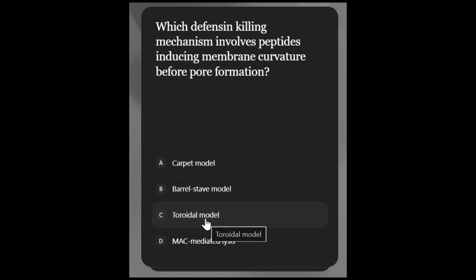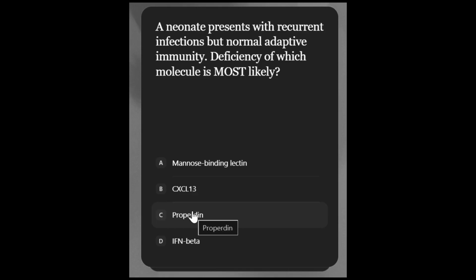A neonate presents with recurrent infections but normal adaptive immunity. Deficiency of which molecule is most likely? The answer is mannose-binding lectin. MBL is crucial because neonates have immature adaptive immunity.